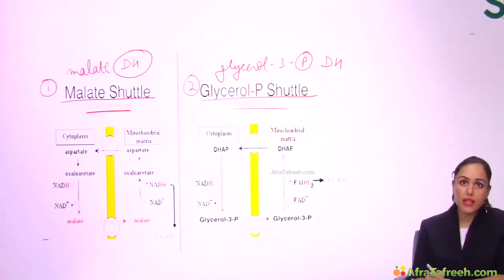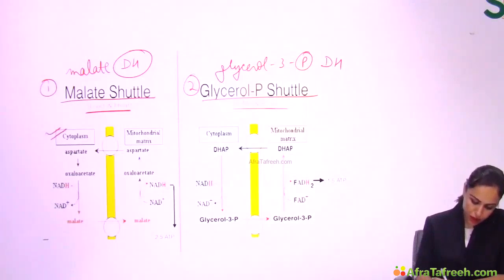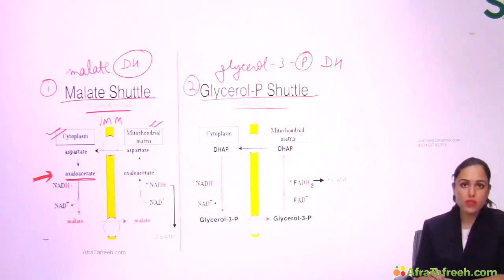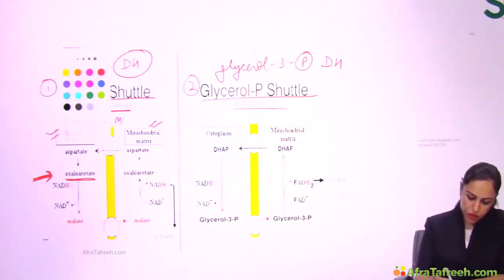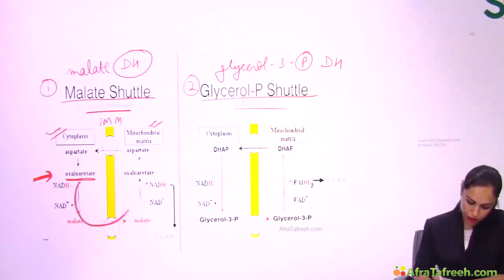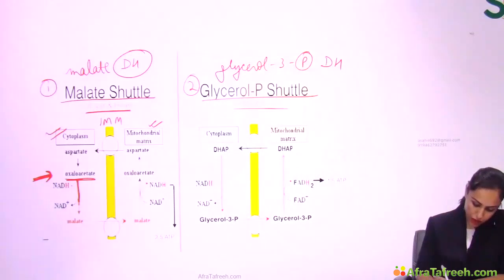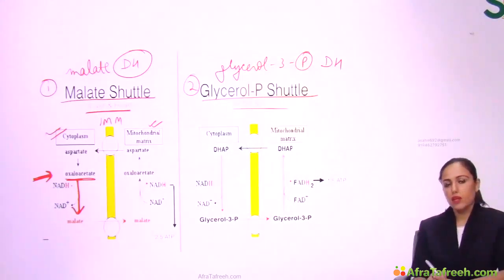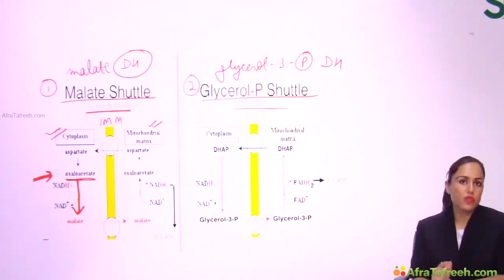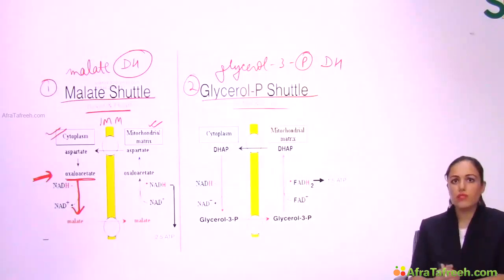Now let's see the malate shuttle detail first. See, this is cytoplasm, this is inner mitochondrial membrane, this is mitochondrial matrix. Now in cytoplasm, let's start from oxaloacetate. Every time in a shuttle, we have to complete the cycle. We are going to start from oxaloacetate, and we'll be finishing also at oxaloacetate. So let's see. Oxaloacetate is converted to malate. Do you remember the last step of the TCA cycle was malate to oxaloacetate? Now it is opposite, oxaloacetate to malate.